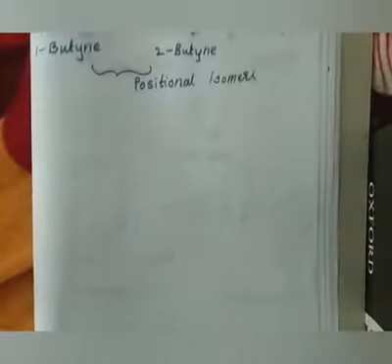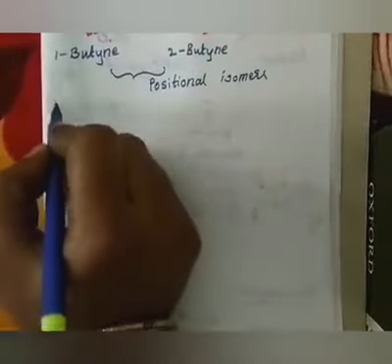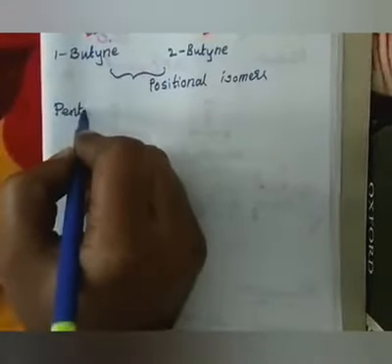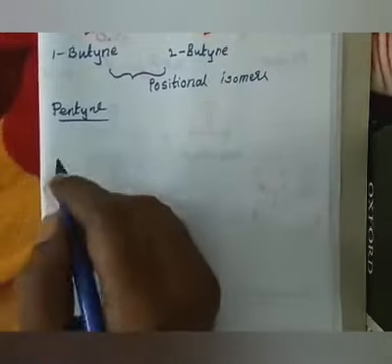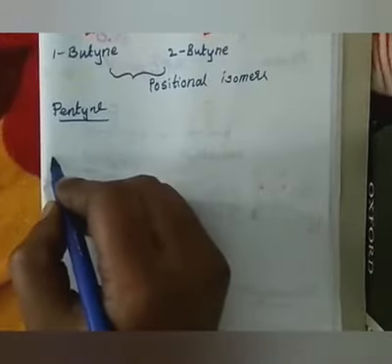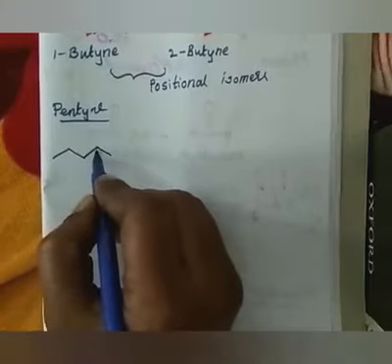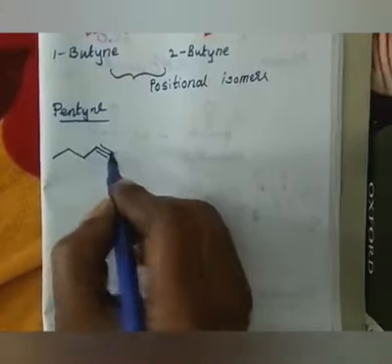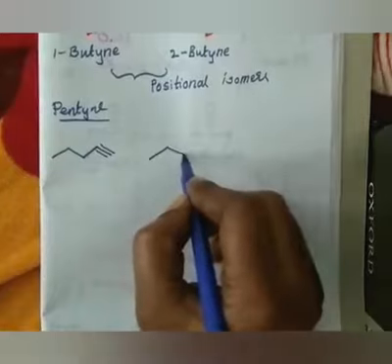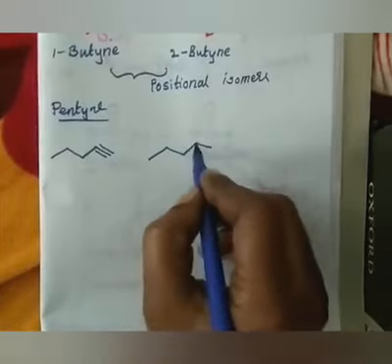Then shall we go for pentyne? So for pentyne you need to write 1, 2, 3, 4, 5. So this is your pentyne.